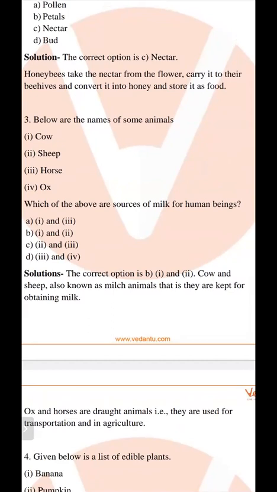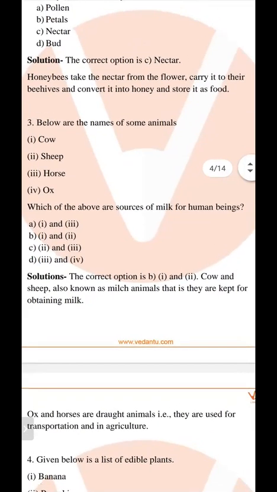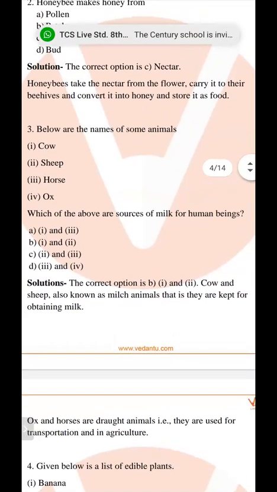So cow and sheep. From these animals we can get milk. So cow and sheep is the right answer. Cow and sheep are animals from which we can obtain milk. And what is the purpose of horse and ox? Horse and ox are used in transport. So from cow and sheep we can obtain milk.